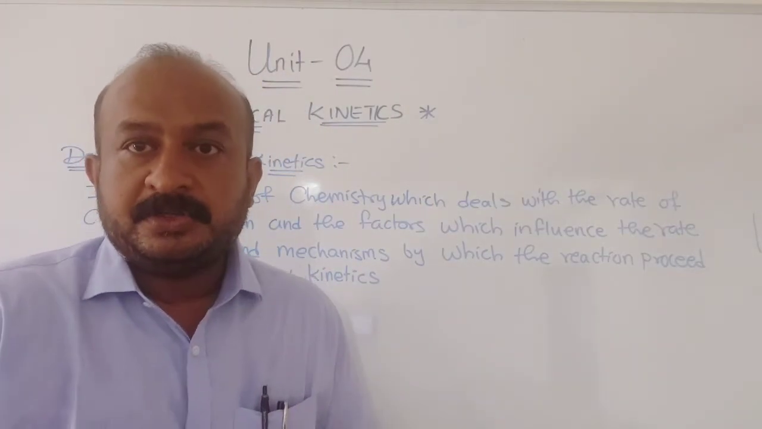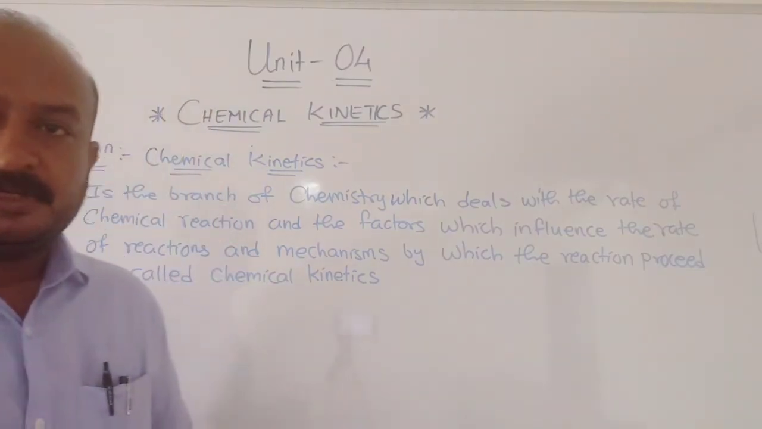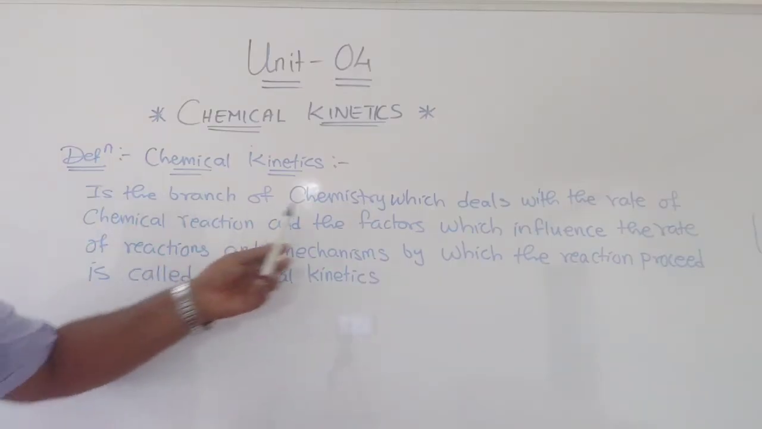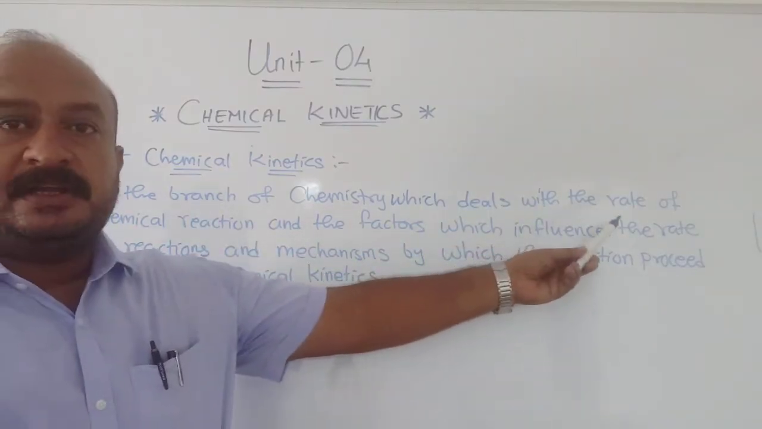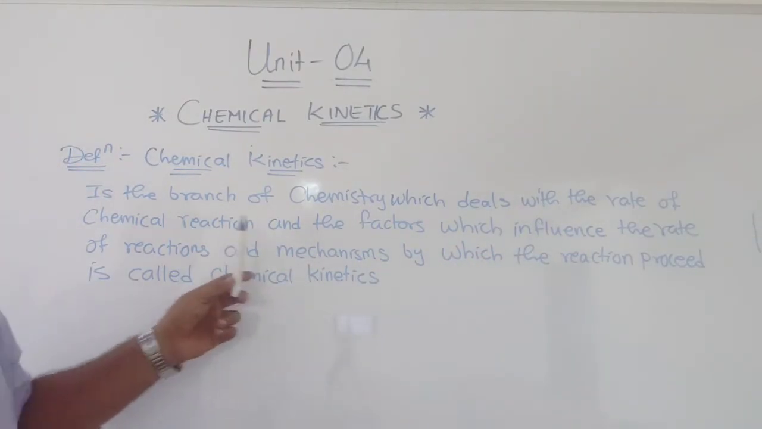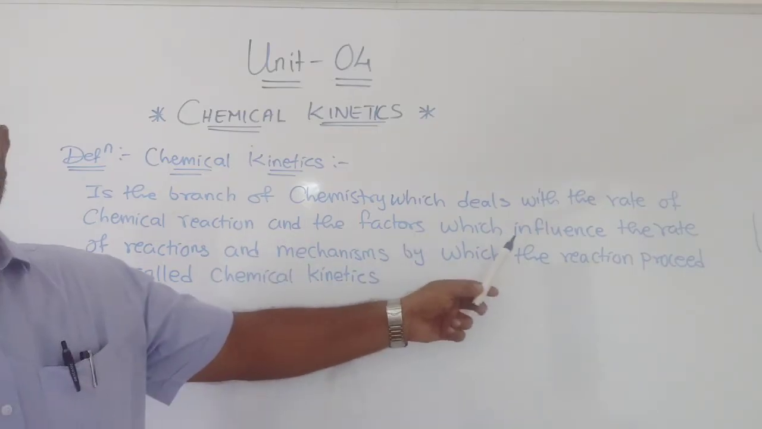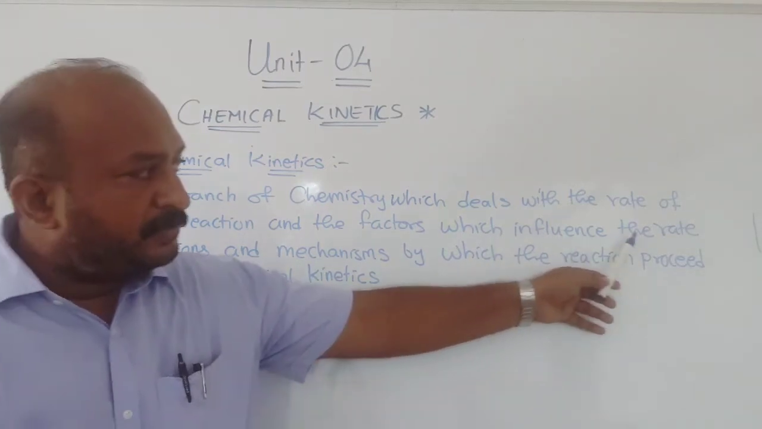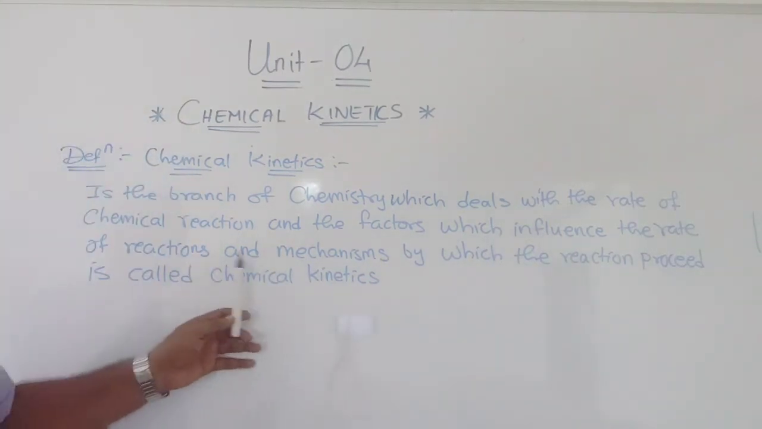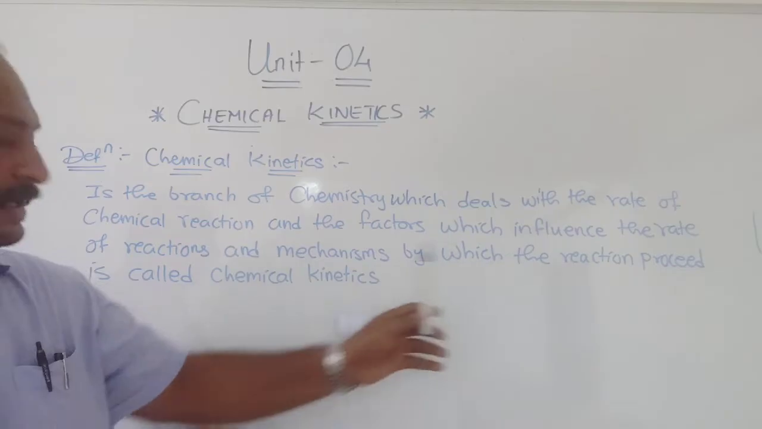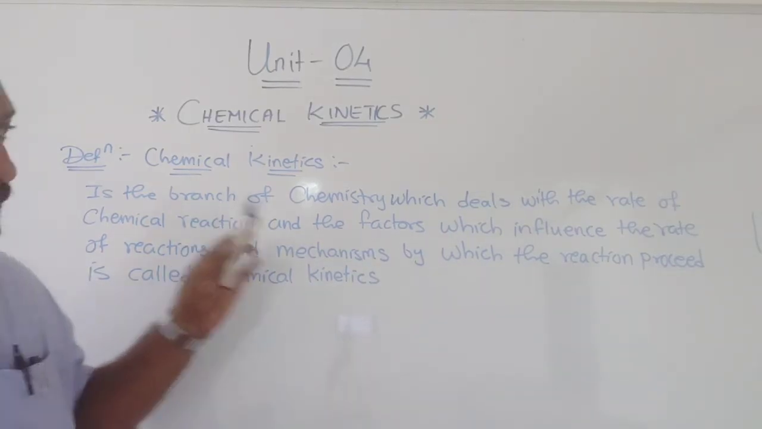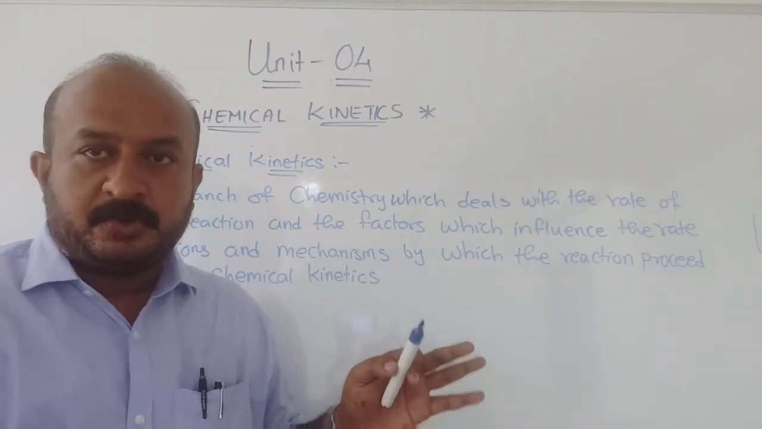Now we will talk about the definition of chemical kinetics. You can see here, it's the branch of chemistry which deals with the rate of chemical reaction and the factors which influence the rate of reaction and the mechanism by which the reaction proceeds. This is the definition you have to write down in your fair book.